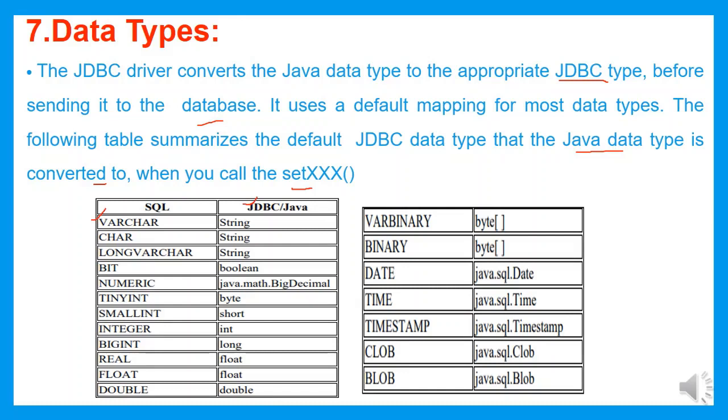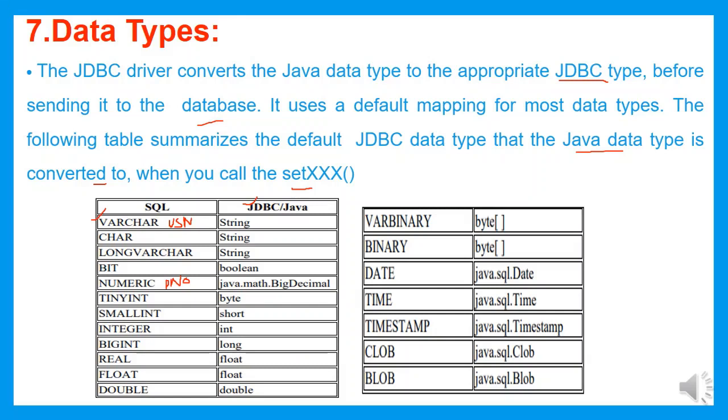Suppose I have created a table which has USN, of type varchar, and a mobile number, which I will make numeric. This is a phone number. The 2 attributes are there in the table. So I created the table with one being USN of type varchar and another being phone number of type numeric.